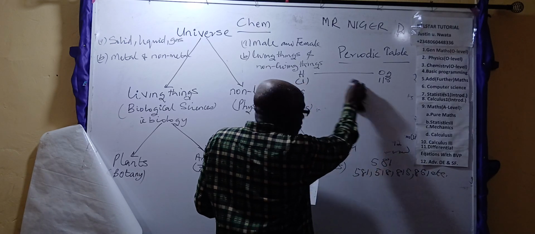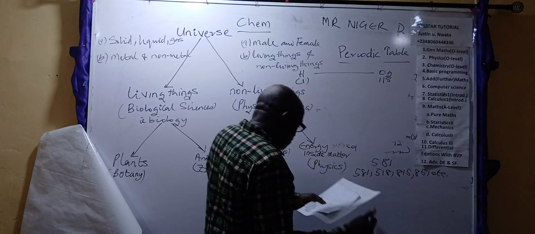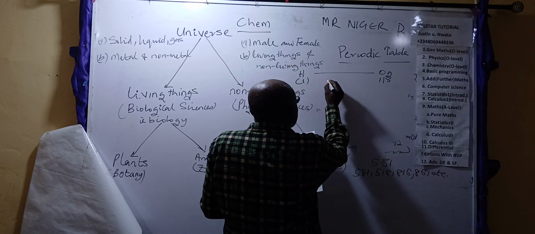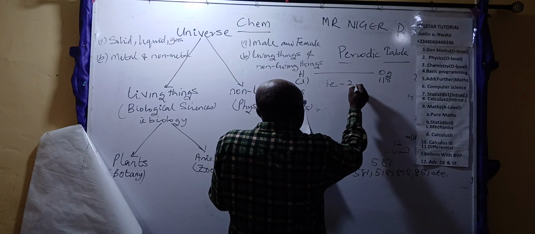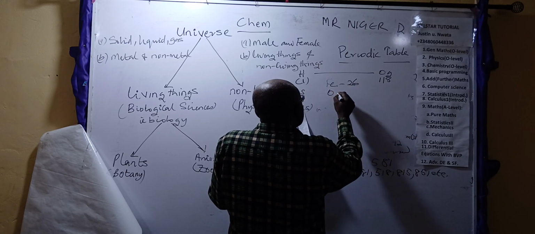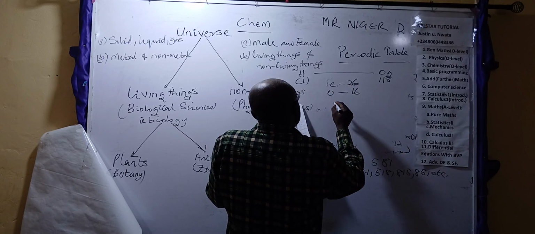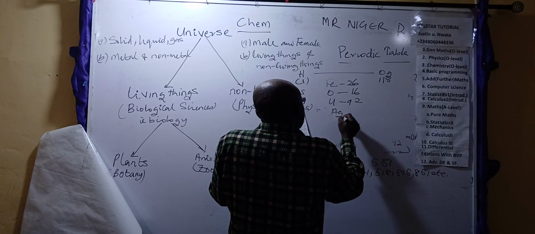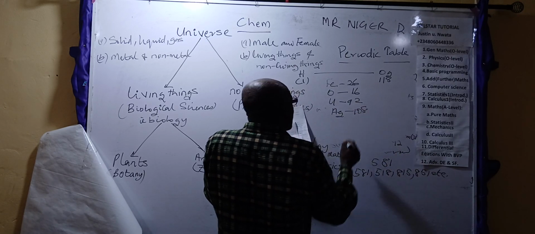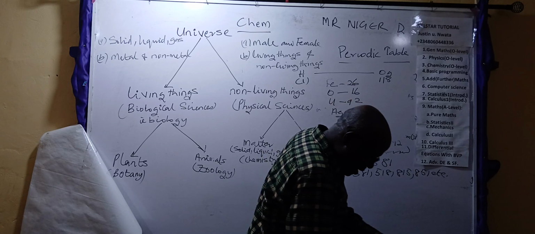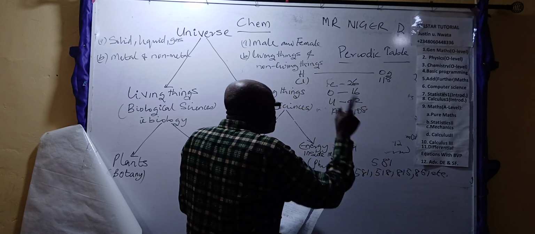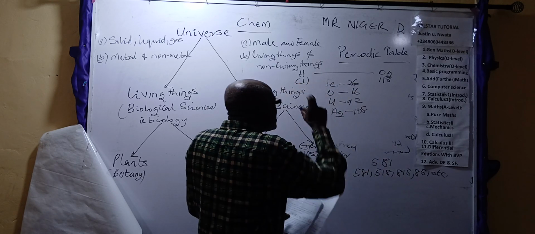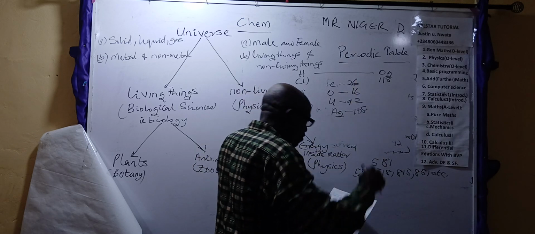All these elements have their own various identities. Iron has its own identity, number 26. Oxygen has its own, 16. Uranium has its own, 92. Silver has its own, 108. And so on and so forth. What am I trying to say? Whatever thing you see on earth is made up of a single one of these elements or a combination.